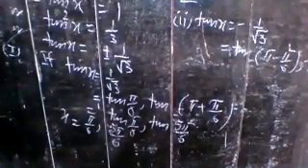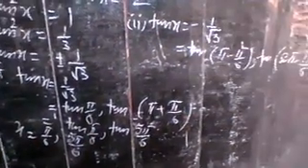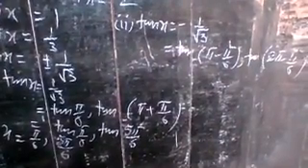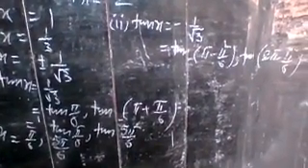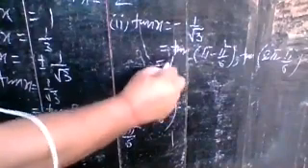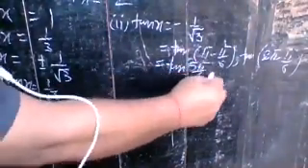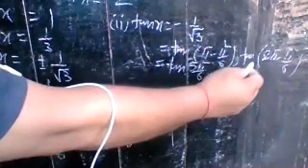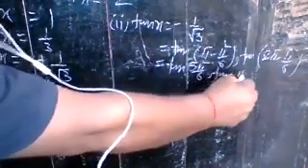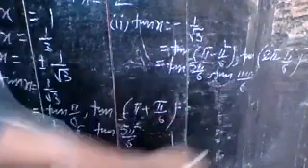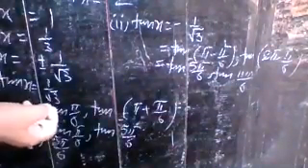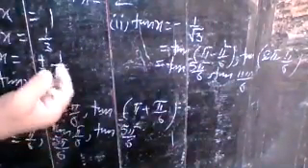You write in this way. And simplifying, you have 5 pi by 6 and here you have 11 pi by 6. So 5 pi by 6 and 11 pi by 6.